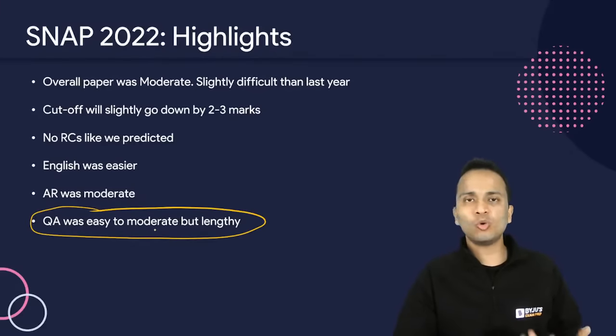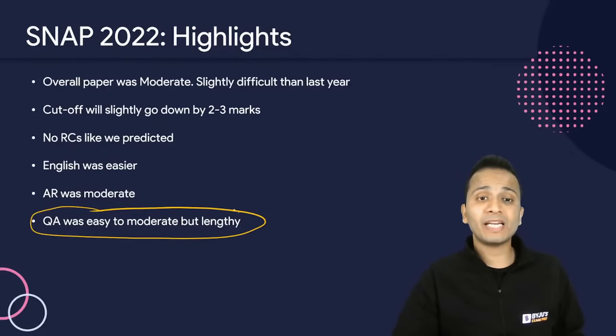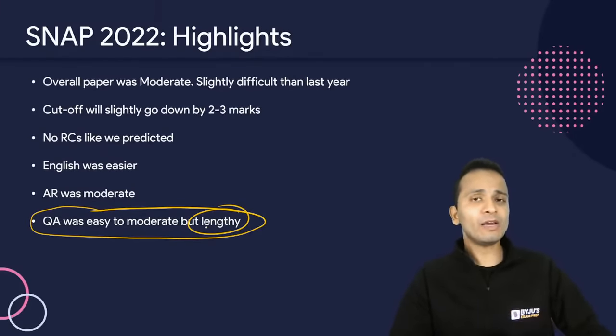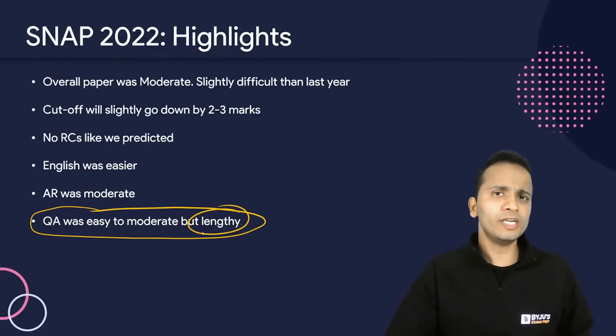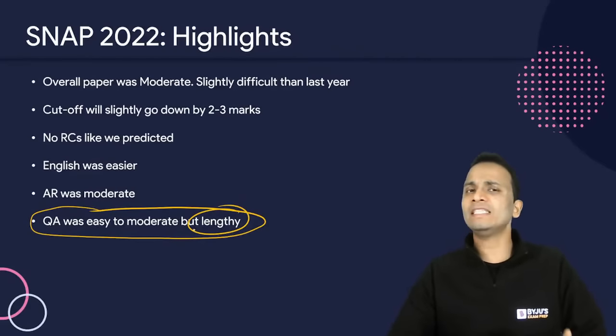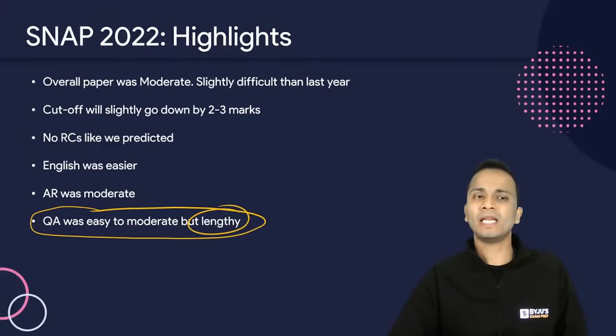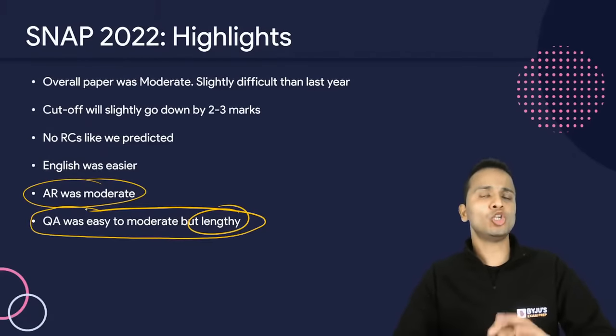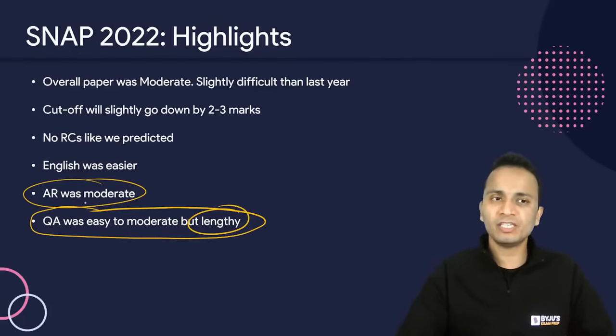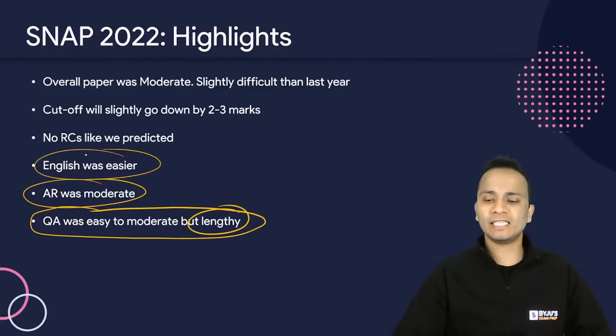All right, so QA was easy to moderate. A lot of students told me that it was easy to moderate, but it was lengthy. So I will be discussing whatever I have heard from all the students whom I have taught, and they have shared their experience of slot number 1 with me. All right, now AR was definitely moderate. It was doable. It was not lengthy. It was not difficult, and English was on easier side.